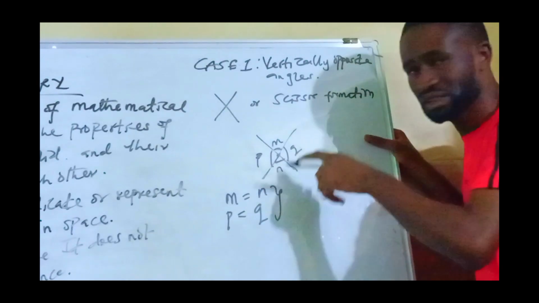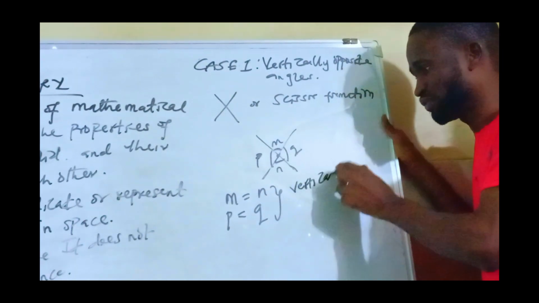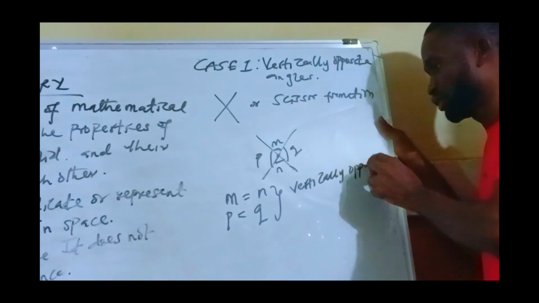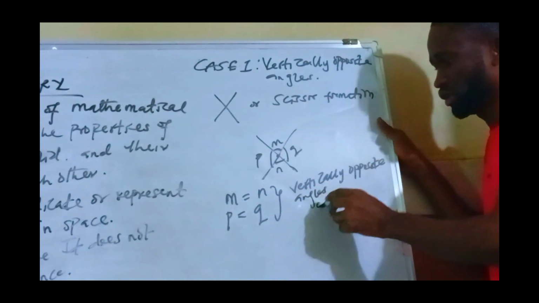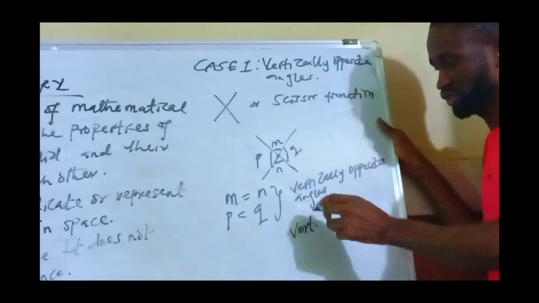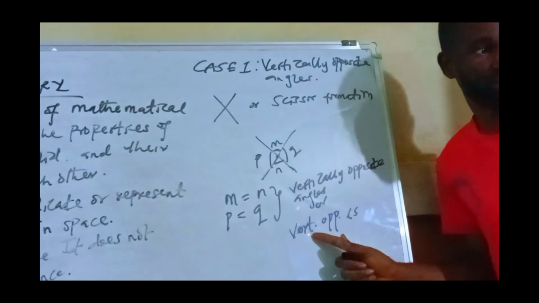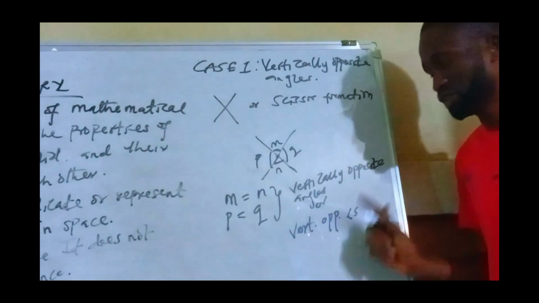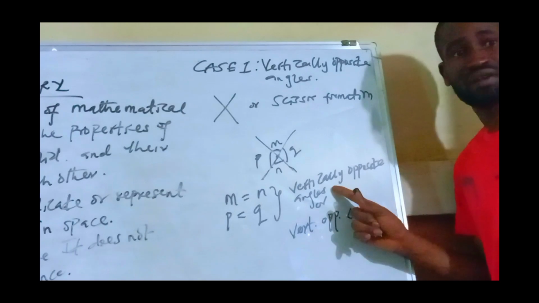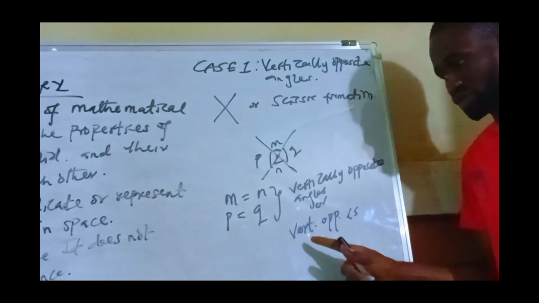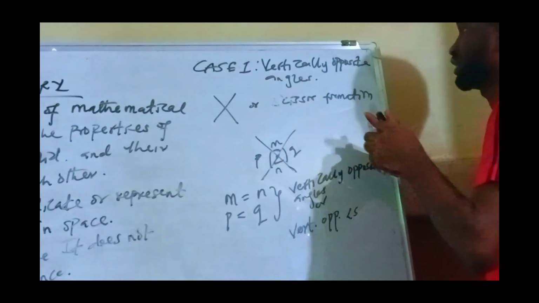So ensure you give us your reason. M is equal to N and P is equal to Q. So what is my reason? I will say it is vertically opposite angles. That is the reason, or you can just write this in short: vert. opposite angles. If you write it short this way, it is also acceptable. In case you still have enough space, you can just write vert. angles here. It's still correct.